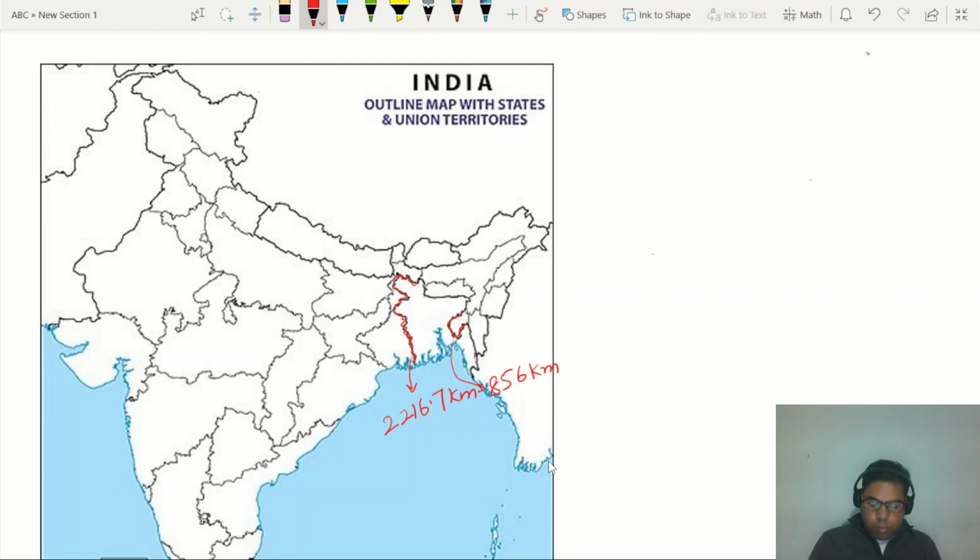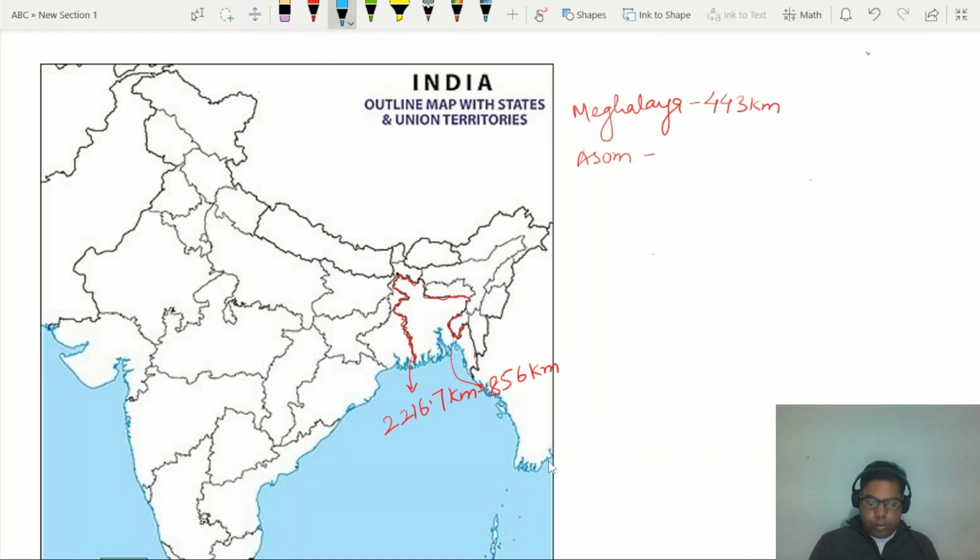Then after that, this is the state of Meghalaya, I am writing here, it is Meghalaya. Meghalaya has a border for a distance of about 443 kilometer, right? Then after Meghalaya, this is Assam. Assam has a border on two sides.